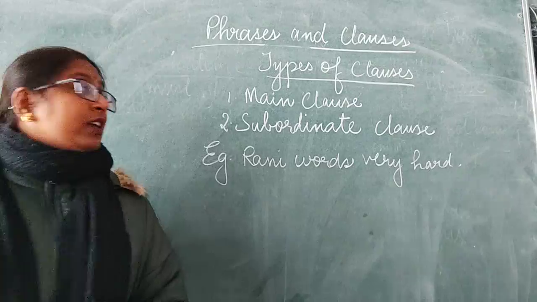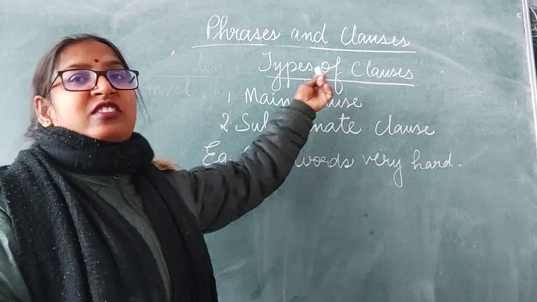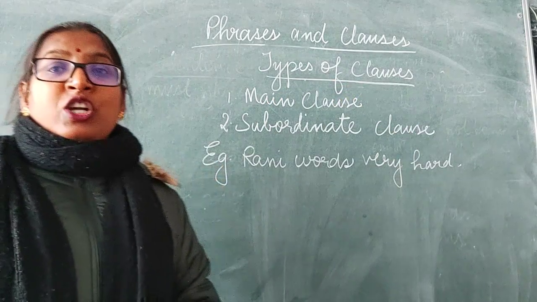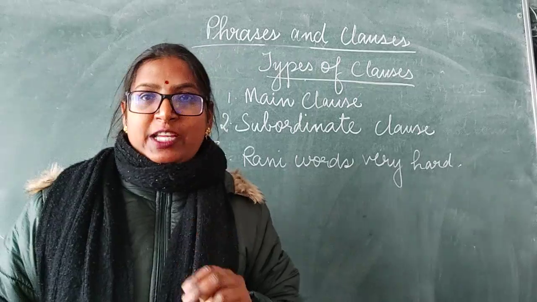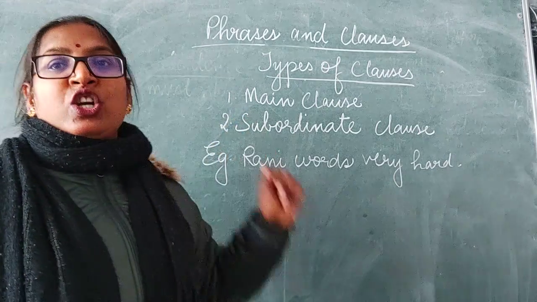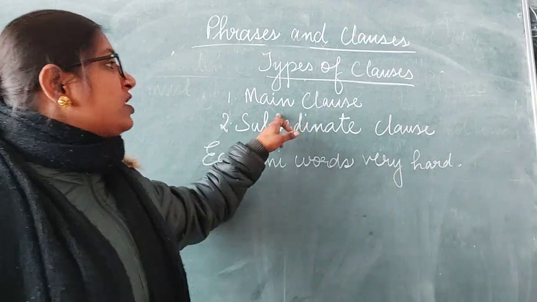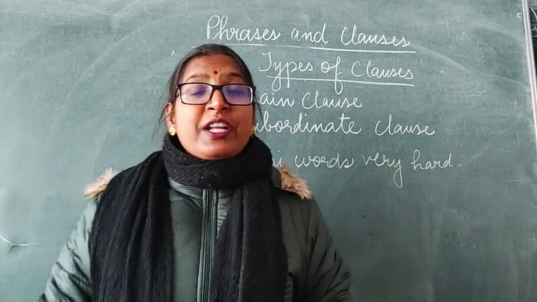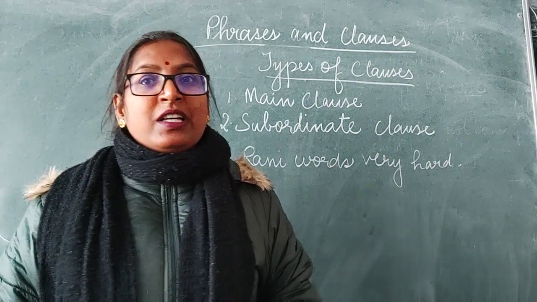Okay, so now we will study different types of clauses. Clauses are of two types: the main clause and the subordinate clause. Main clause is also known as principal clause or independent clause.